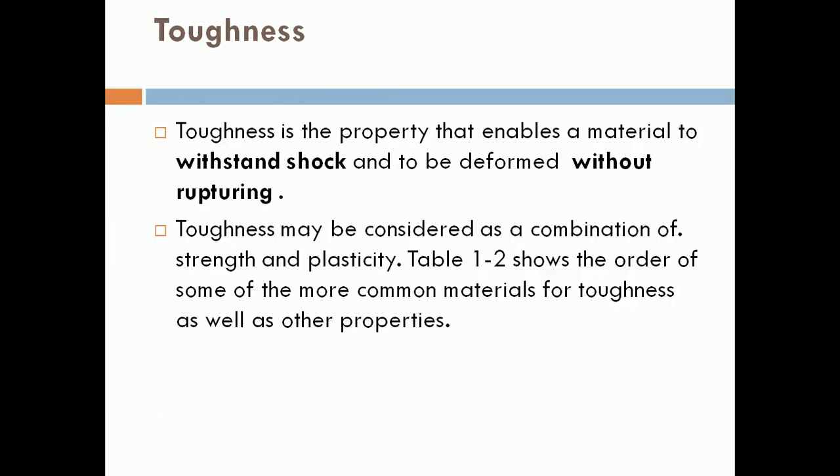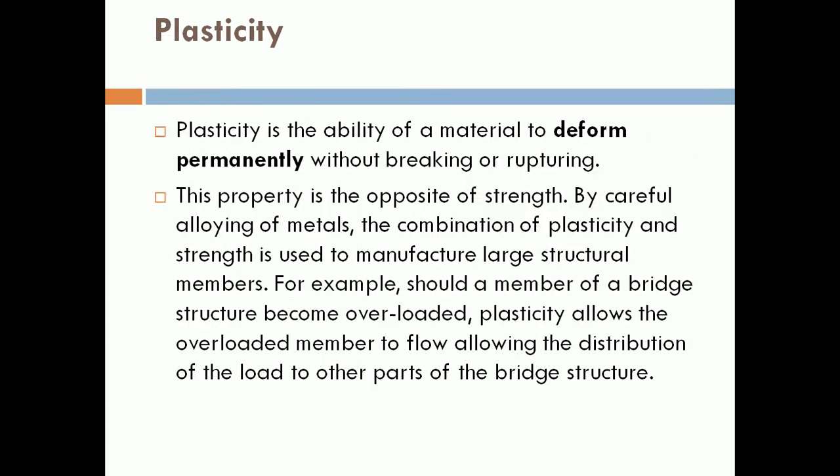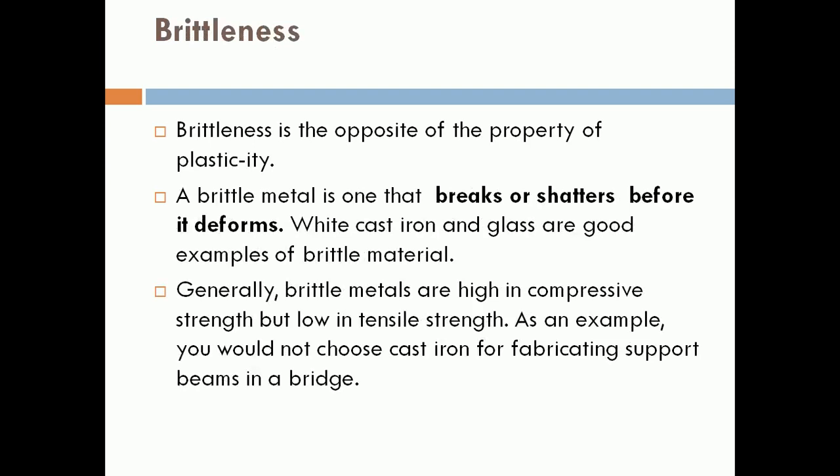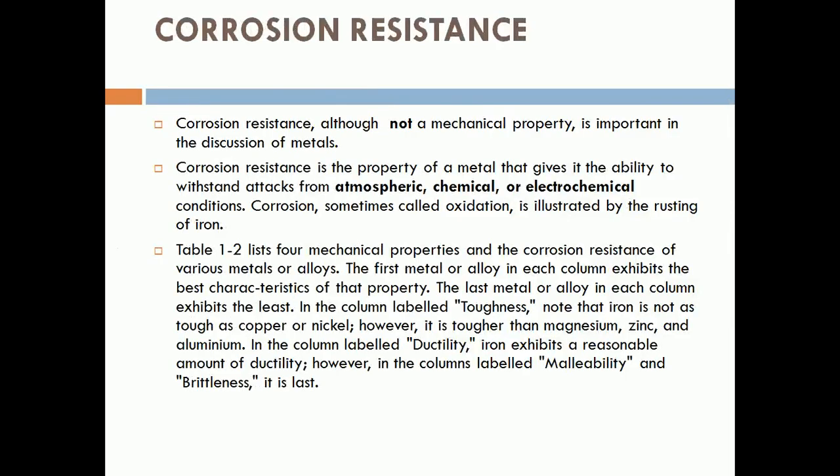Next one is toughness. It is the property that enables a material to withstand shock and to be deformed without rupturing. Elasticity: when a load is applied, a material can deform, and elasticity is the ability to return to its original shape. Next one is plasticity. Next one is brittleness. It may be damaged. Ductility and malleability are most important properties. Material should have ductility when machining is employed.